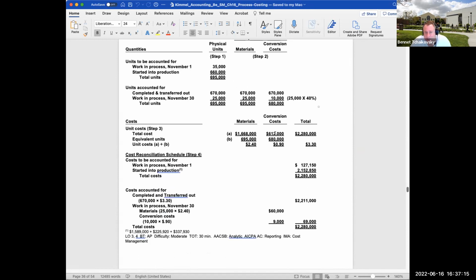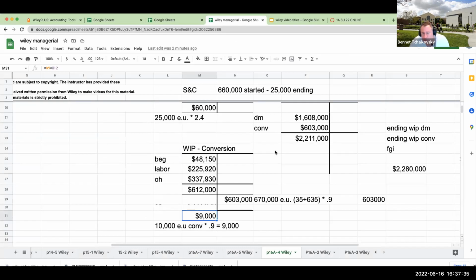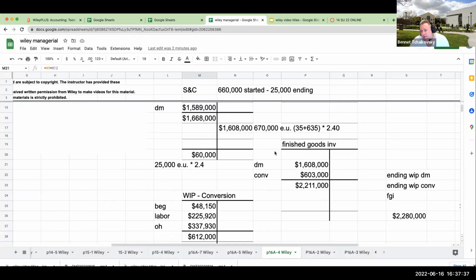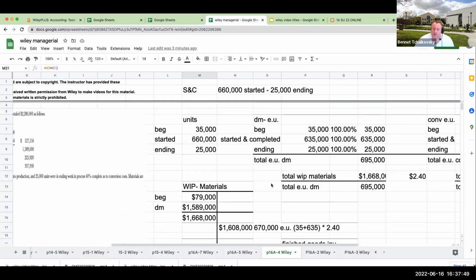Well, it kind of looks like what we just did in the T accounts, but again, we're in managerial accounting, so if you're doing this in practice, I'm more concerned with you actually going through and making sure that you understand the concepts behind it, which is really why T accounts are going to be the best way to go. But again, if you like the way a textbook does it, all the power to you. Just make sure you understand what's happening. But again, this visual way of doing it, I think, is a much better way to go.